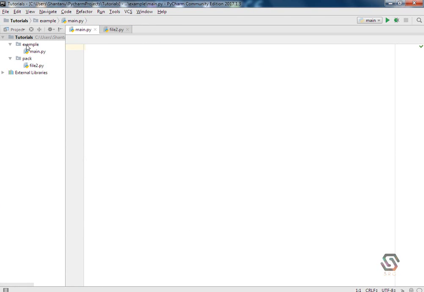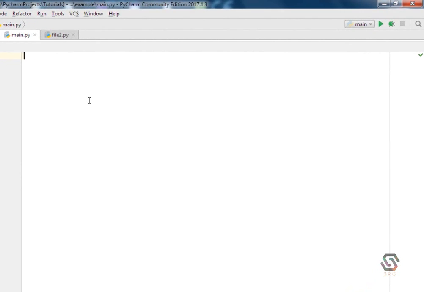So what I did is make a package called tutorials, and made two packages, namely example and a pack. Now, these packages are simple folders which can be imported from one library to another. For instance, I'm on main.py, and I'll get started by showing you a simple program: print, followed by text inserted in double or single quotes.